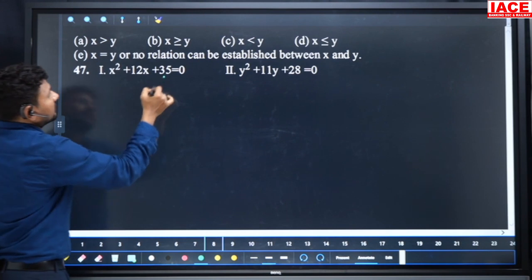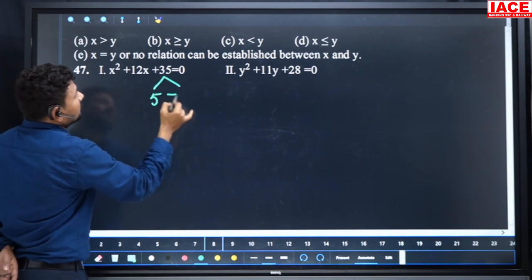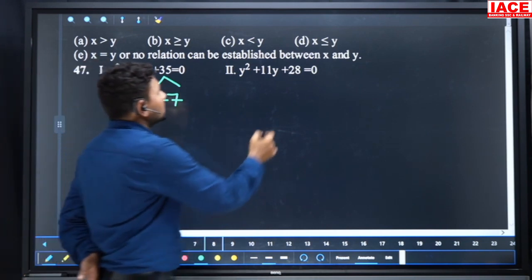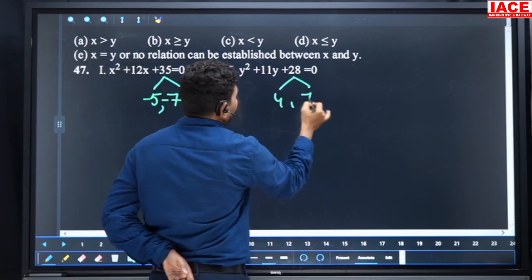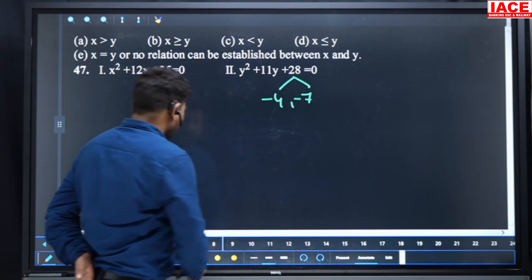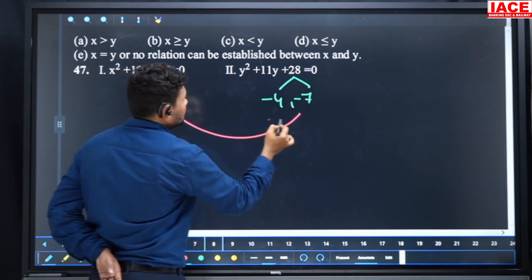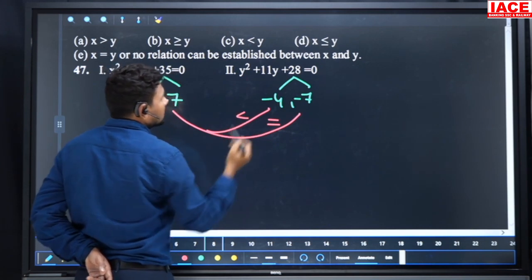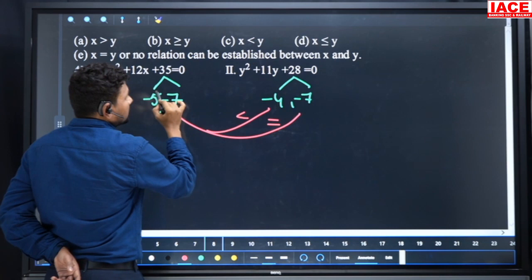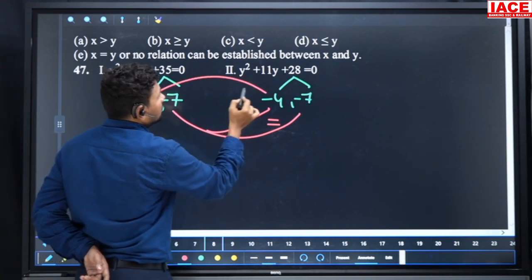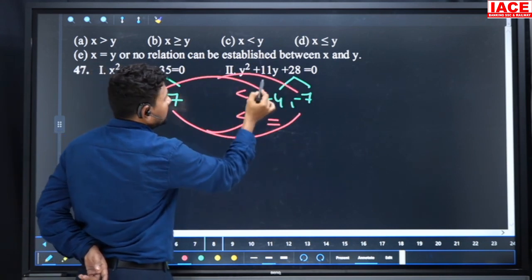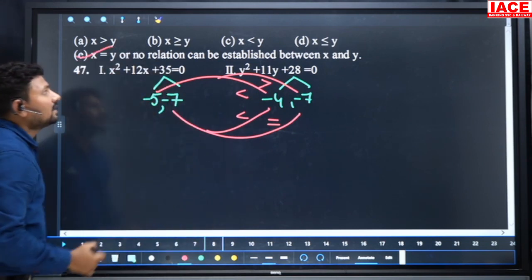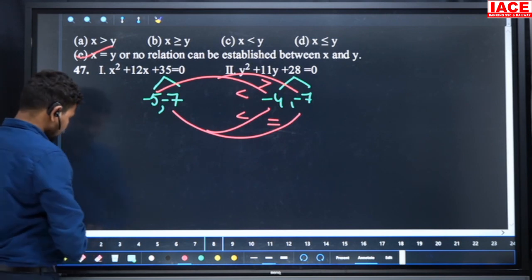Go for the next question. Here 35. 35 we can write 5 7s are 35, and 5 plus 7 is 12. And next 28. 28 we can write 4 comma 7, minus 4 and minus 7. Then what is the relation here? Minus 7 equal to minus 7, minus 7 to minus 4, which is greater? Here the minus 4 is greater, and here minus 5 to minus 4, which is greater? Here the minus 4. But look at minus 5 to minus 7, minus 5 is greater. One less than, one greater than means our relation is what? E. The relation cannot be established.